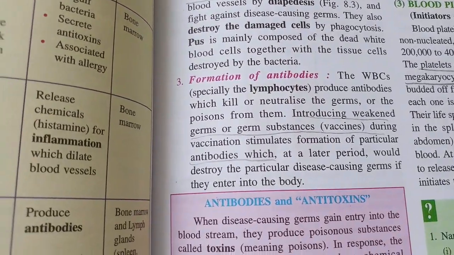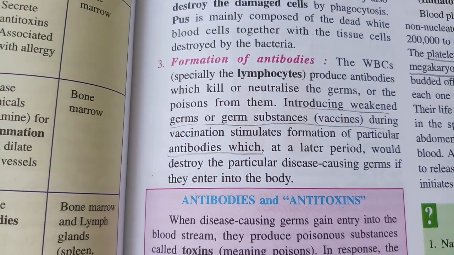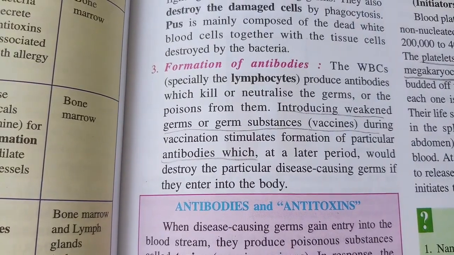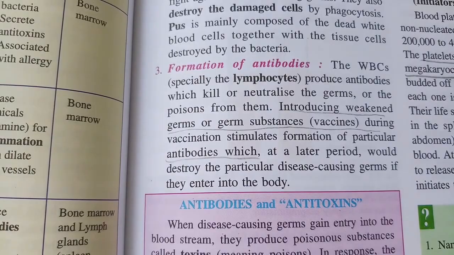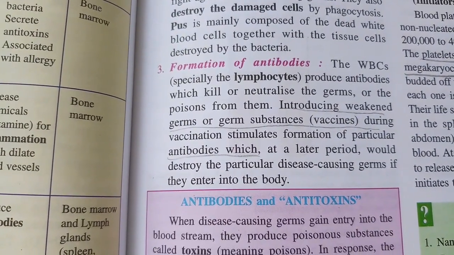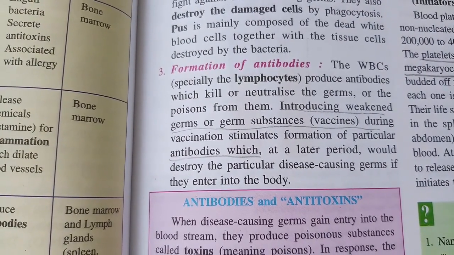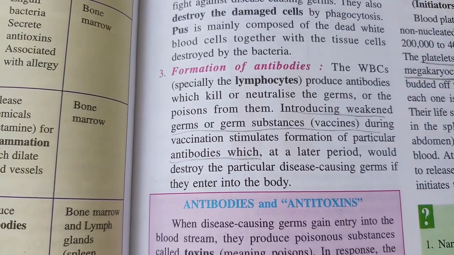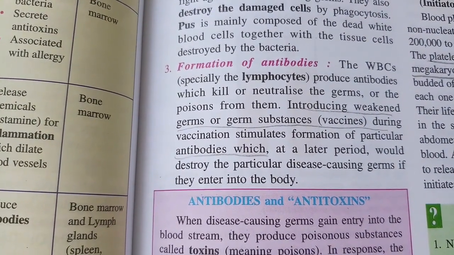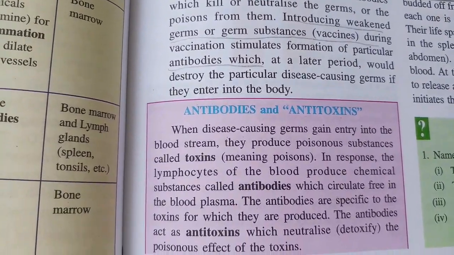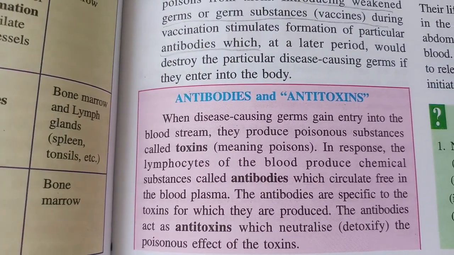Right? Then formation of antibodies is very important. WBC, especially lymphocytes, produce antibodies which kill or neutralize the germs or the poison from the germs. Introducing the weakened germs into the body in the form of vaccination, right? Which forms the antibodies, which later in life turn to fight against the disease-causing germs. Now antibodies is a very important word, or the antitoxin. This is very important. You just get this in your mind.